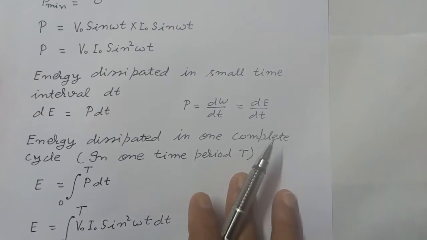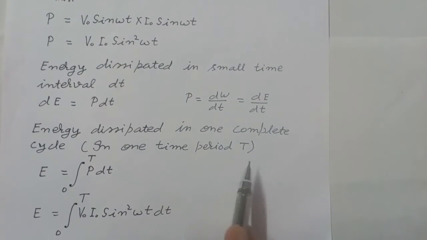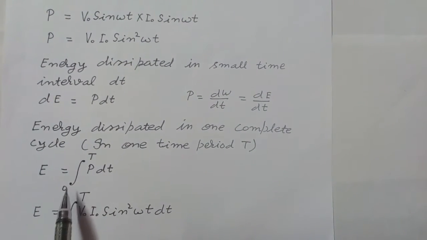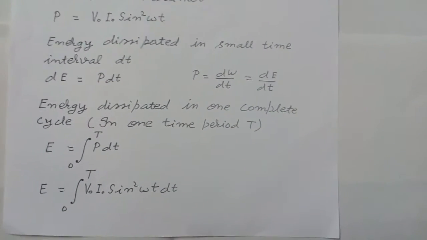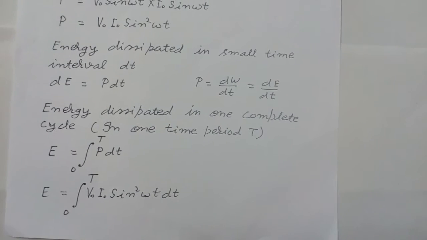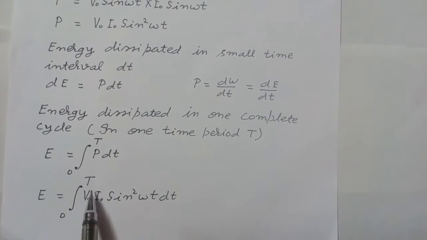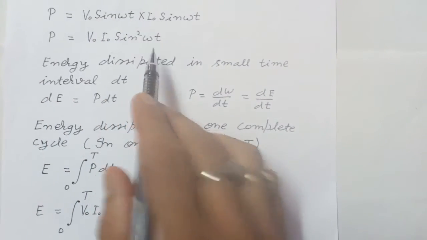So energy dissipated in one complete cycle, in one time period capital T, is equal to the integration of P dt. The limit is from 0 to capital T, where capital T is the time period. So E is equal to the integration of V naught I naught sin square omega t dt, limit 0 to T. In place of P, substitute V naught I naught sin square omega t.